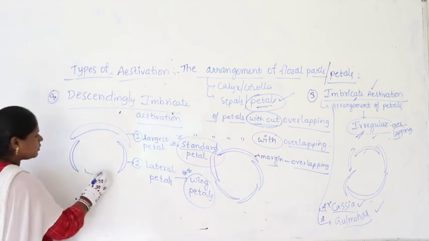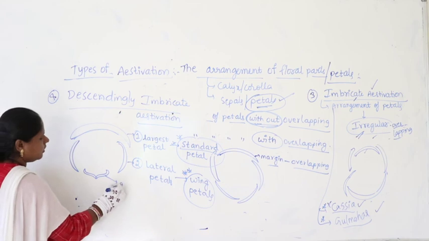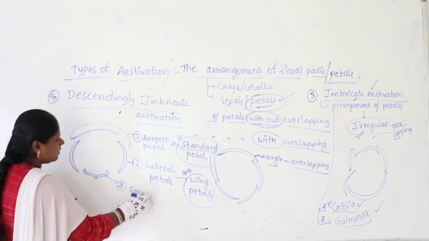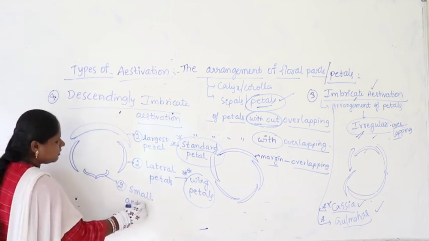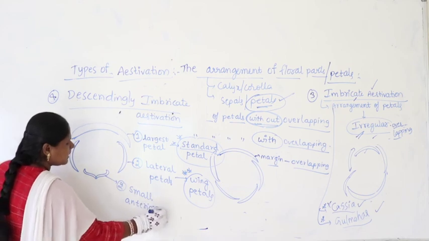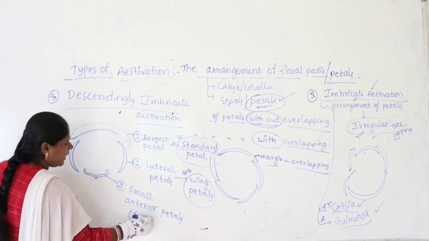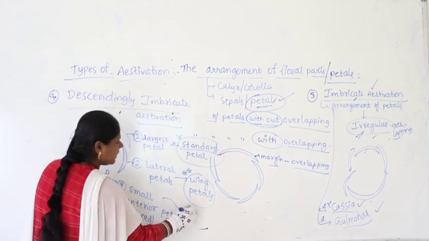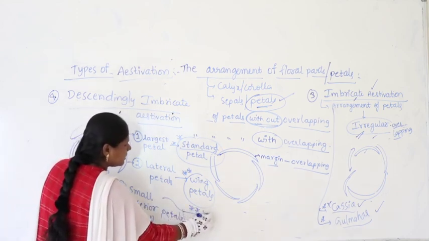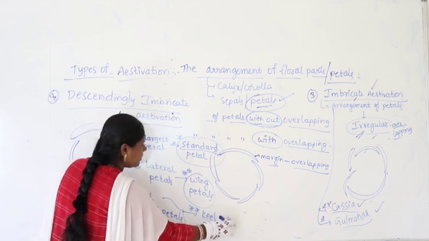And this encloses two small anterior fused petals, better you write they are fused, and these are called keel petals.